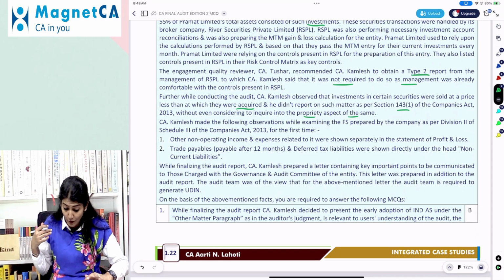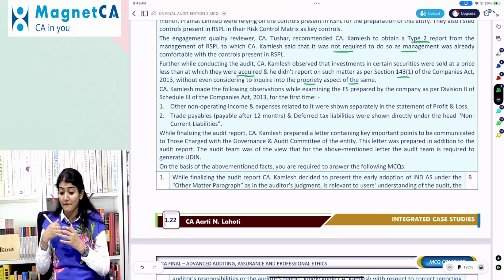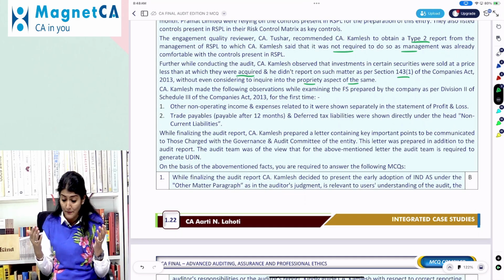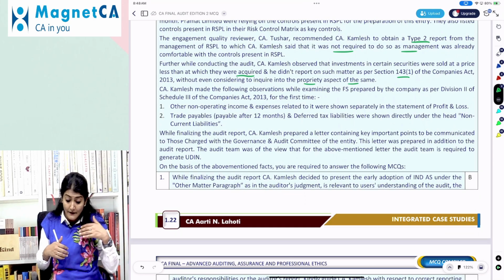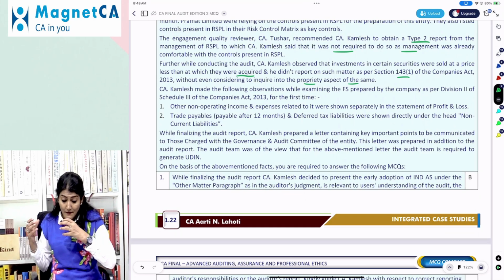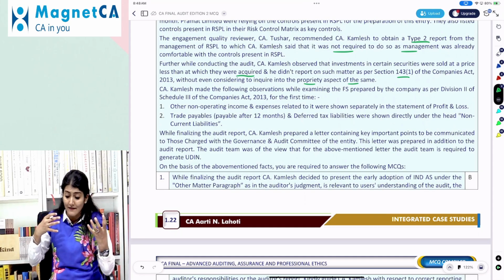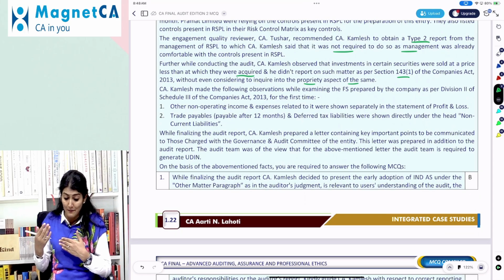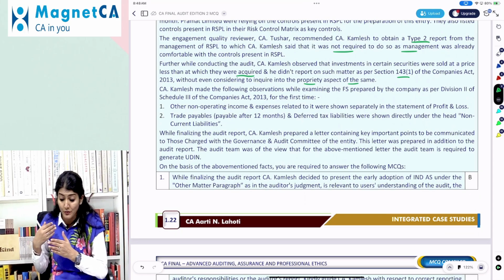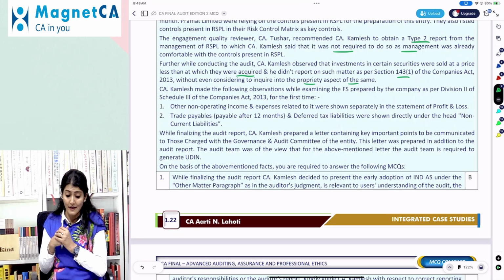CA Kamlesh made the following observation while examining the financial statements prepared by the company as per Division 2 of Schedule 3 of the Act for the first time. Other non-operating income and expenses related to it were shown separately in the statement of profit and loss. Trade payables which are payable after 12 months and deferred tax liability were shown directly under the head non-current liability.